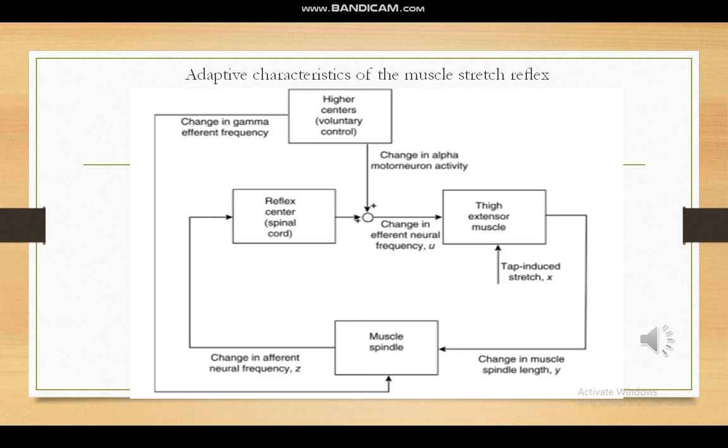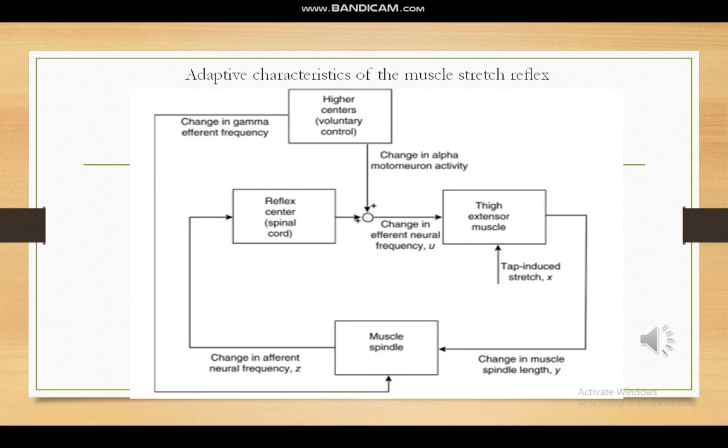The muscle spindle gets innervated and the gamma signals will reset the original length of the muscle spindle. So this will voluntarily induce the stretch in the extensor muscles, and it will move to the length that we have detected. By employing this adaptive type of arrangement in the muscle stretch reflex, this type of effect is basically neutralized. You can better understand this characteristic by giving a short tap over your muscle stretch reflex, and you can see the adaptive nature.